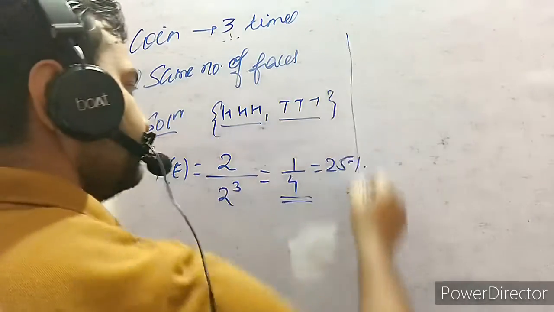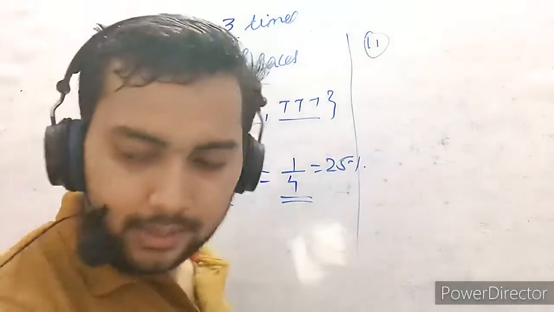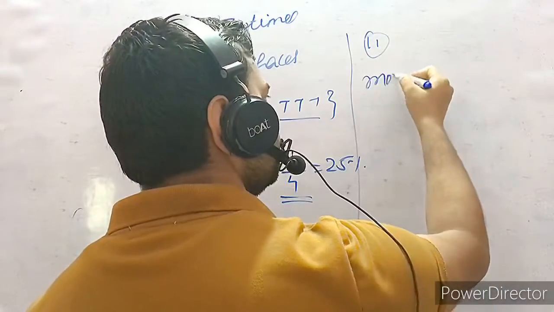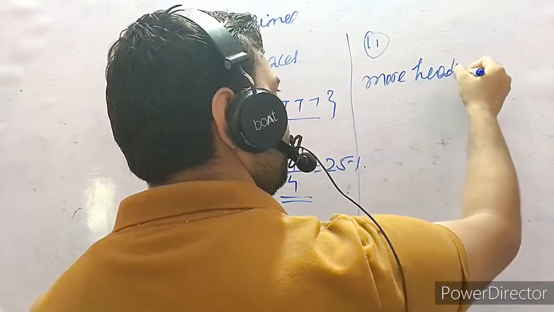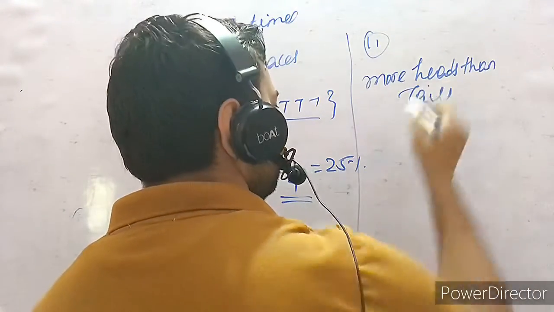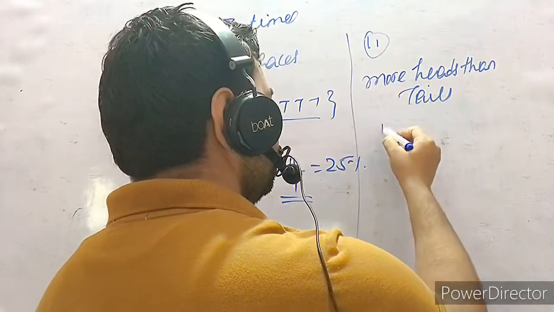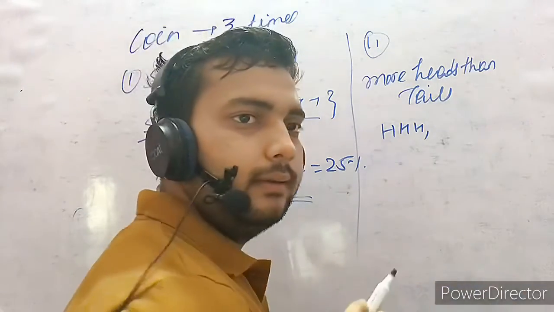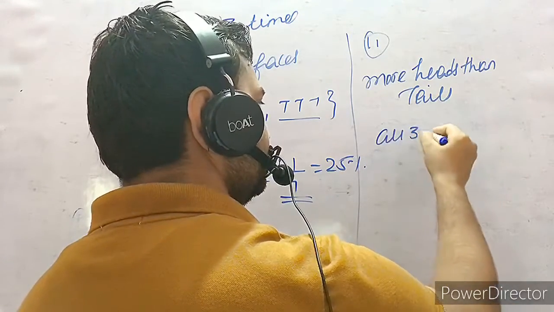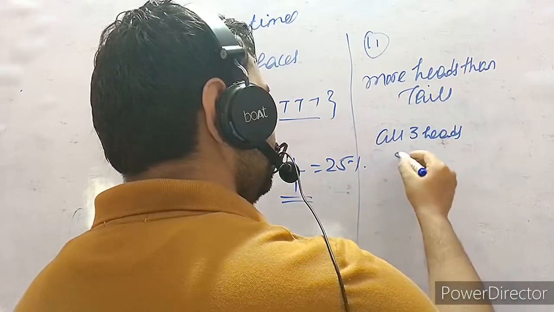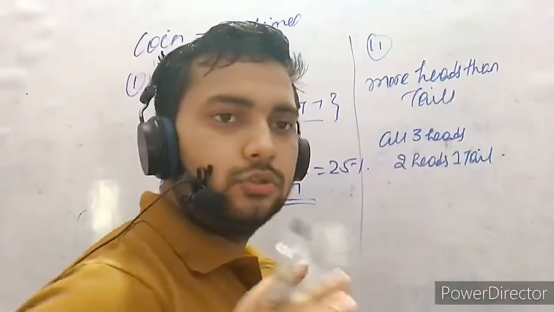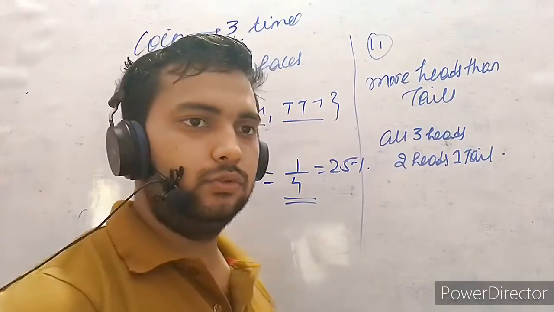And the second part is more heads than tails. What are the favorable events? Conditions can be all 3 heads, head, head, head, or 2 heads and 1 tail. Only these two are the conditions to solve the question.